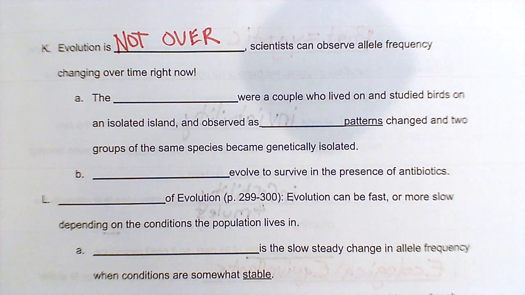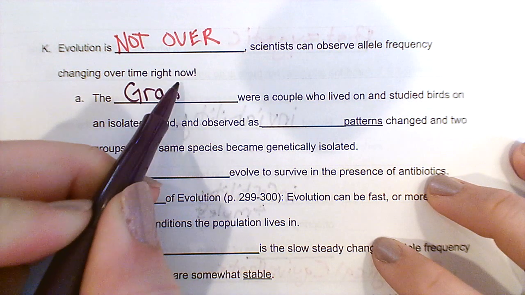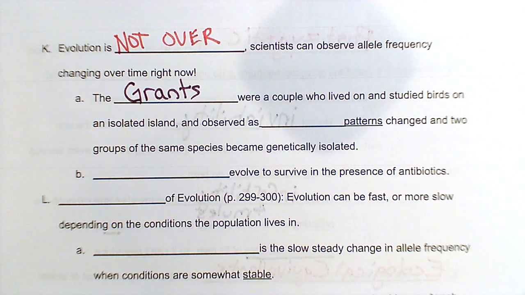There's one really, really famous example of kind of seeing this in action. There's a couple whose last name was Grant. And they essentially went to this island and studied the one species of finch that existed there. And they kept track of every individual bird on this island. Okay, it was a pretty small island.